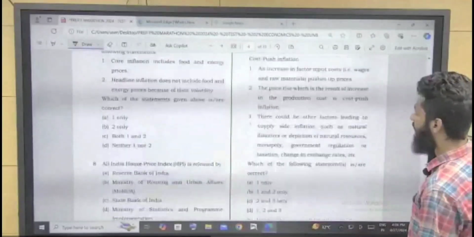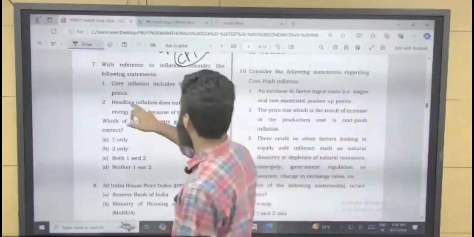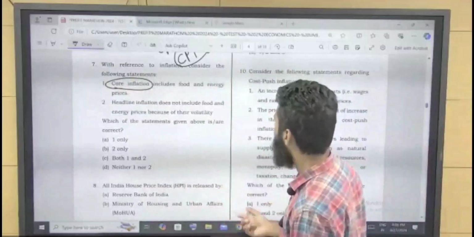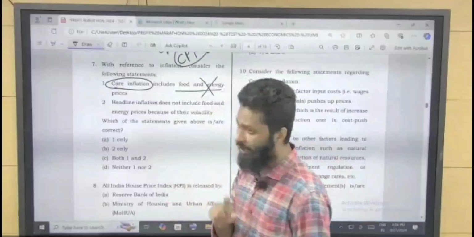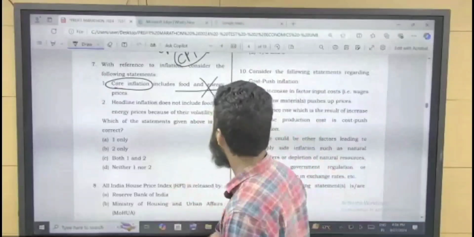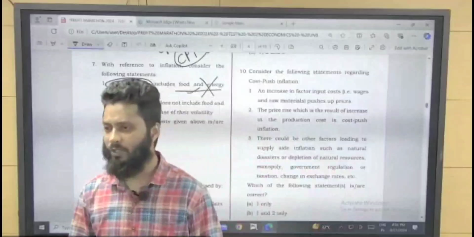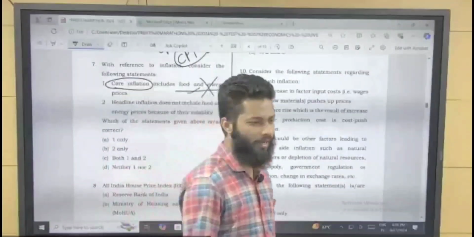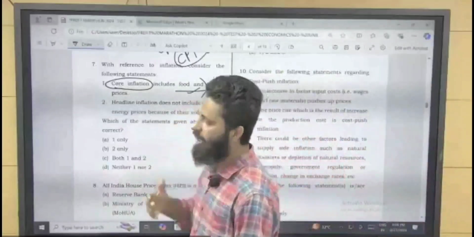With reference to inflation, consider the following statement. Core inflation. Now this is another term. Core inflation includes food and energy prices. No, food and energy prices are volatile. So core inflation does not include food and energy prices. If agriculture is monsoon dependent and monsoon is not adequate, then your food prices will increase.